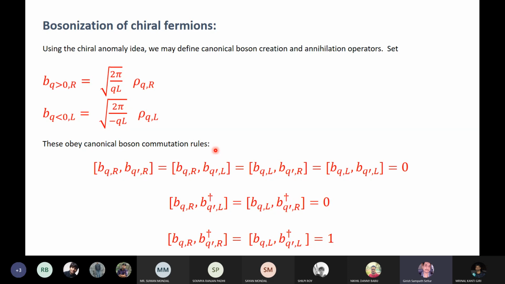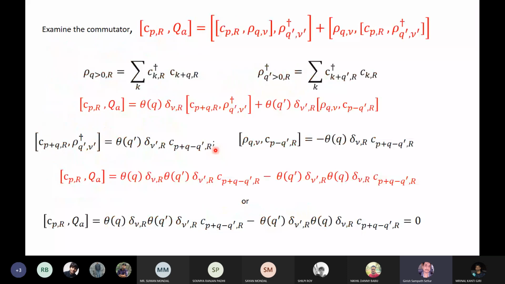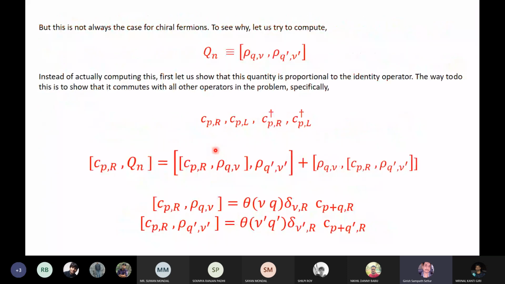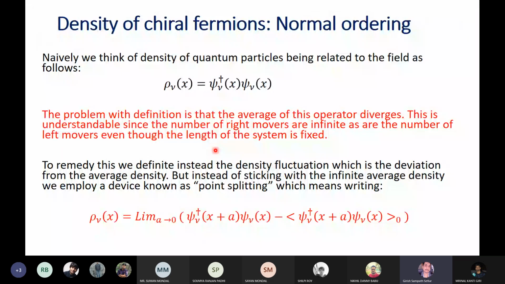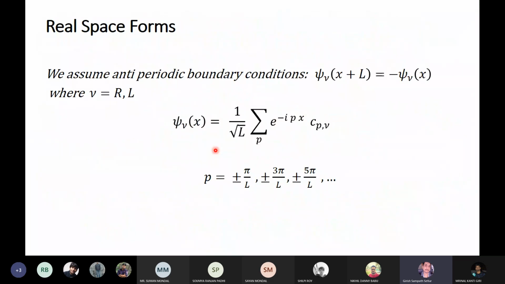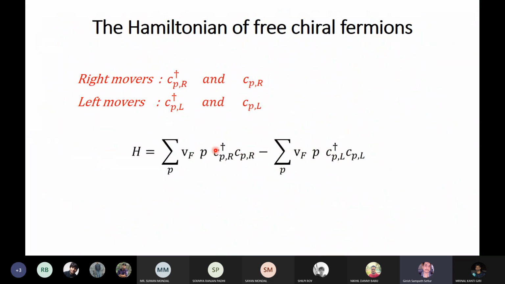Now, remember that we took care to define the density in such a way that there are no infinities, that the ground state of the system is annihilated by the density, but we did not take similar care in defining the kinetic energy of the system. I'll just remind you how I defined kinetic energy initially. Because I didn't want to throw too many technical ideas at you all at once, I was a bit careless. So I defined kinetic energy like this.